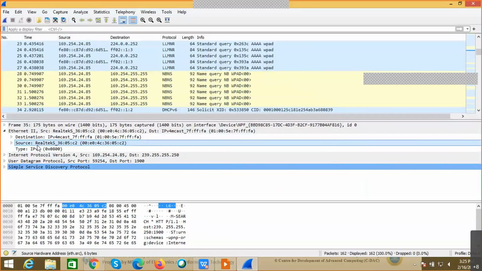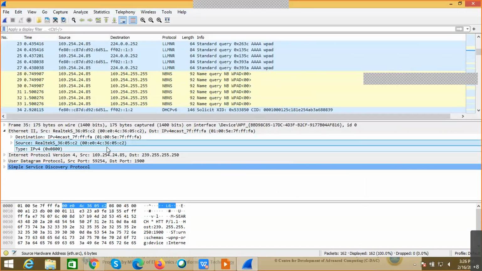So even the tool is able to convert this also. It says it is Realtek. That means whatever the NIC card of this source, this belongs to the Realtek vendor, right? And the rest of the things, 3605C2, this belongs to this particular device card. So as a whole, this 00E04C 3605C2 is the unique MAC address of this particular device.